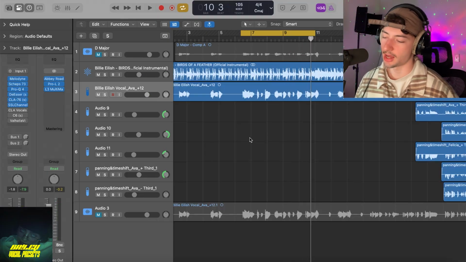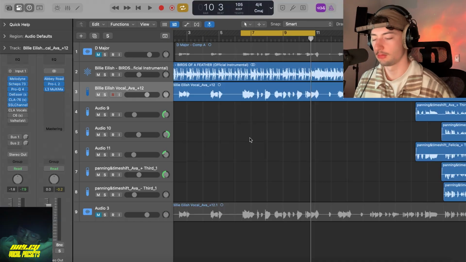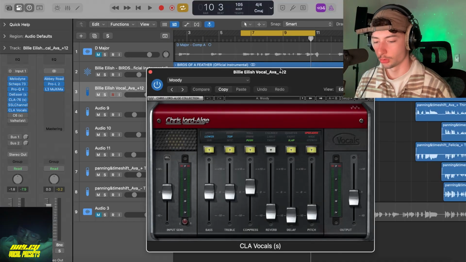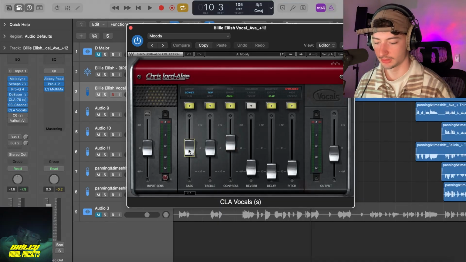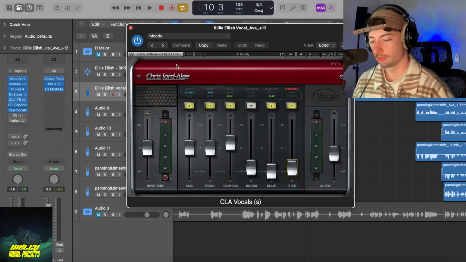Just adding some brightness and making it sound clean. After that in the chain, we're using CLA Vocals. We're not doing a whole lot here. Just doing the tiniest bit of compression, boosting the bass 0.1%. Yeah, not a whole lot going on. I think I pretty much just use it for the compressor. I was playing around with it and it didn't really need much.